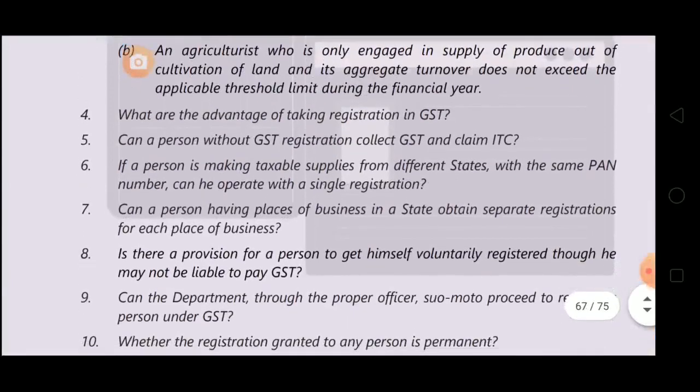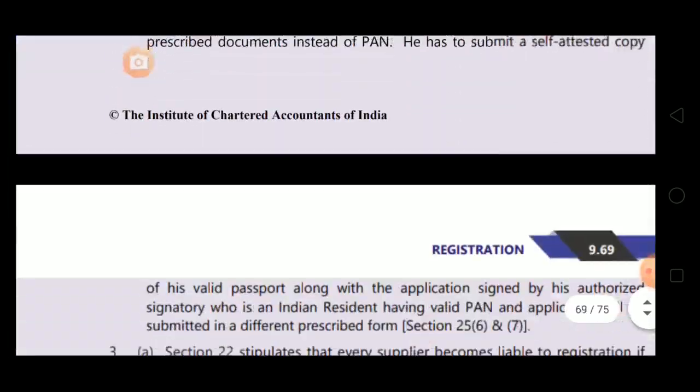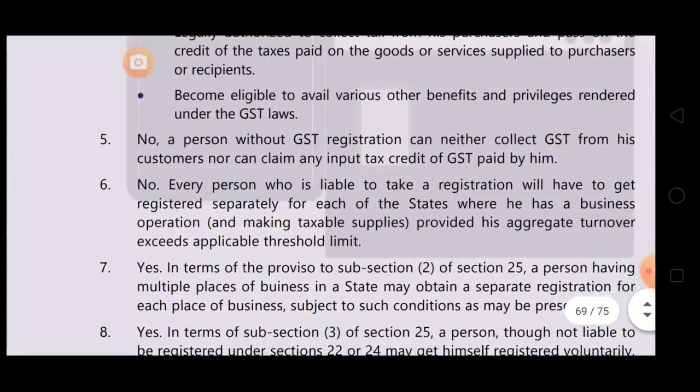Next one, question number 5. Can a person without a GST registration collect GST and claim ITC? What is the answer? No. Obviously no. A person without GST registration can neither collect GST from his customer nor can claim any input tax credit of GST paid by him.